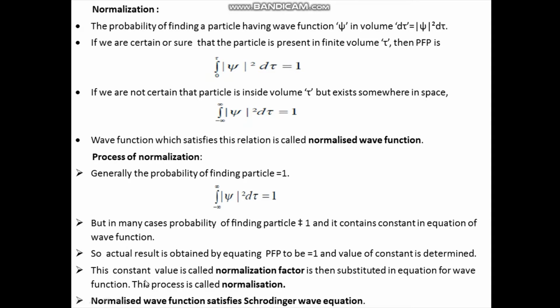This constant value is called the normalization factor, and it is then substituted in the equation for wave function, and this process is called normalization. And the normalized wave function satisfies Schrodinger's wave equation.